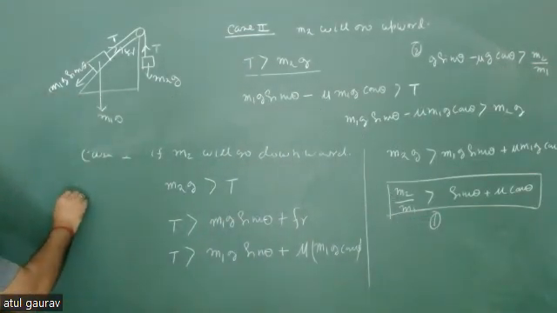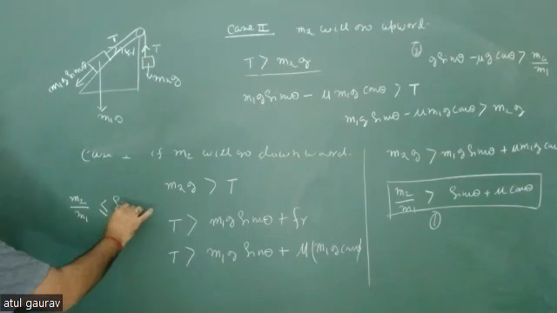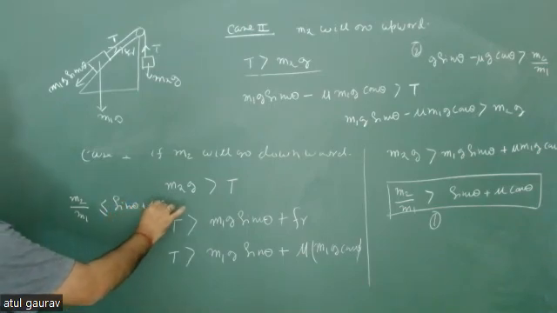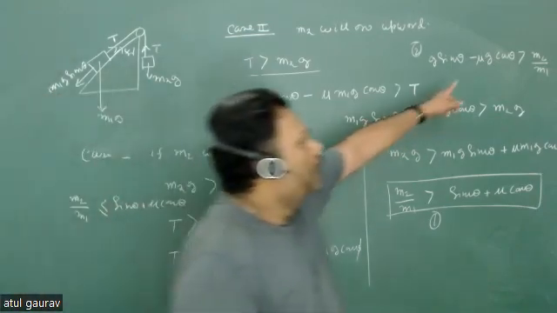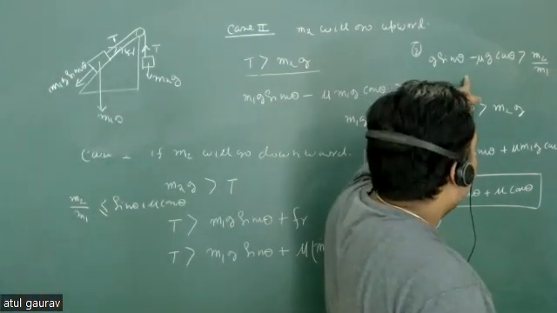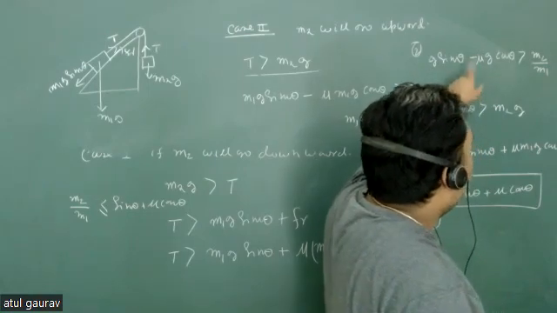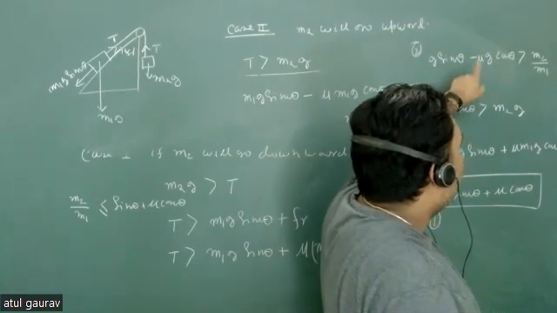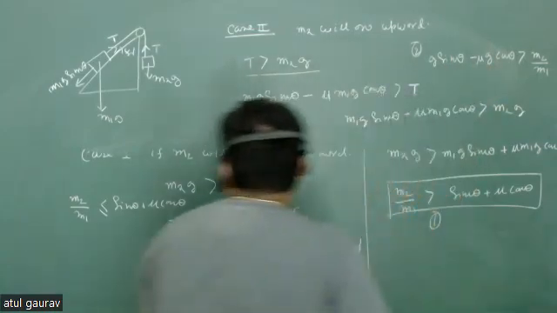So you have m2 upon m1 less than or equal to sin theta plus mu cos theta. Now ये कंडीशन होने के लिए है या फिर रोकने के लिए? सर, होगा या रुकेगा? This condition is for the motion. So what do you have to do? You have to just flip the sign.